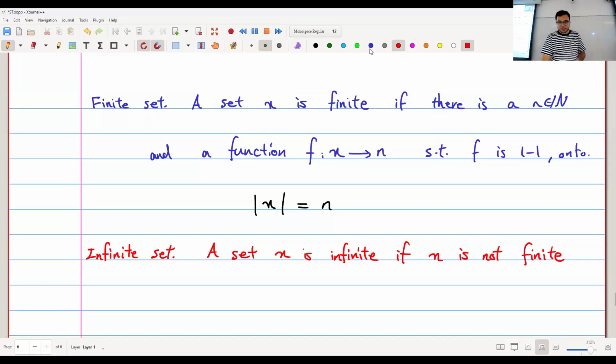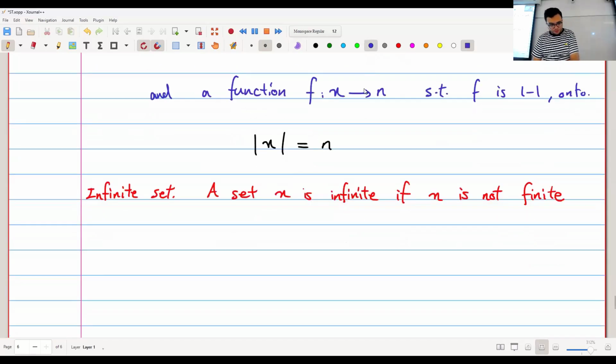Okay. So here's that definition. I'm going to say, let X and Y be two sets.